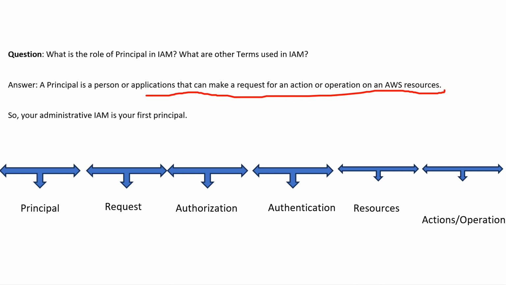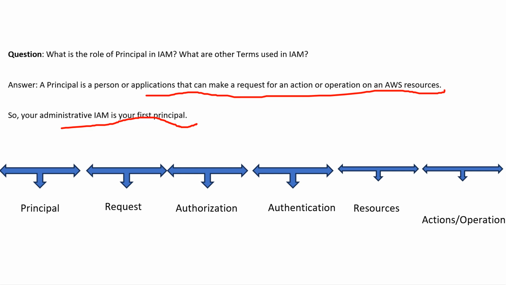So a principal may be a user or an application, because the principal is someone who can request actions or operations. For example, me or any application can be a principal. So your administrator IAM is your first principal.